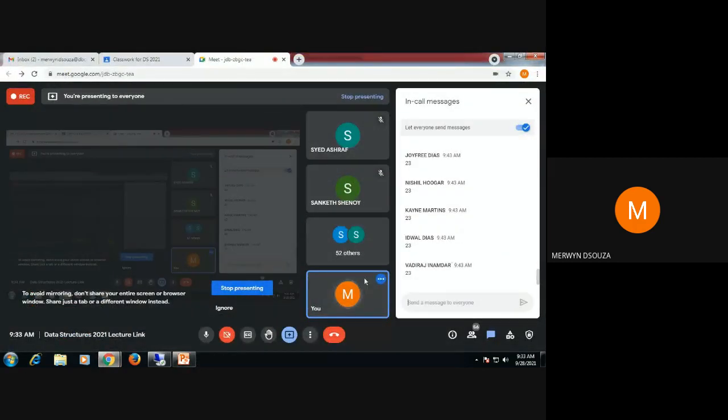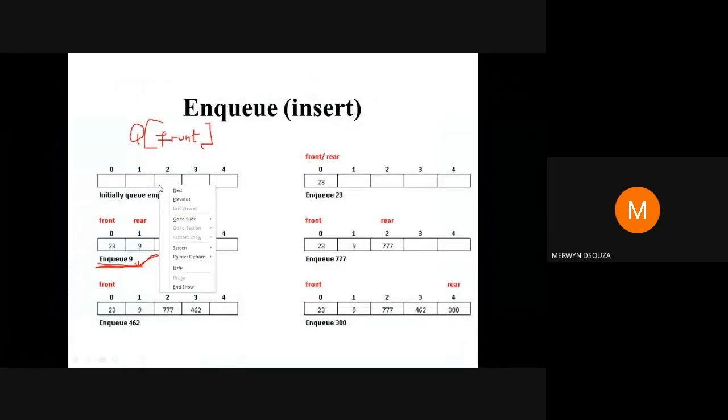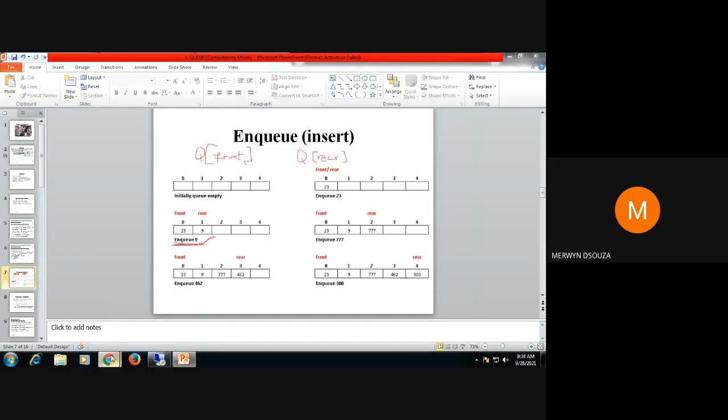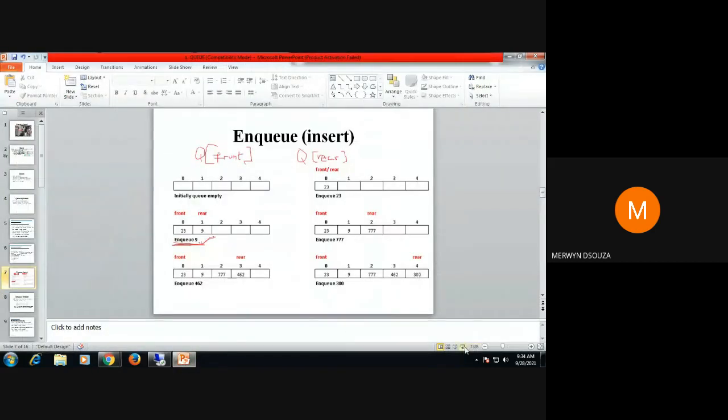Yeah, correct. What is the value of Q rear? Nine. Okay, good. Yes.